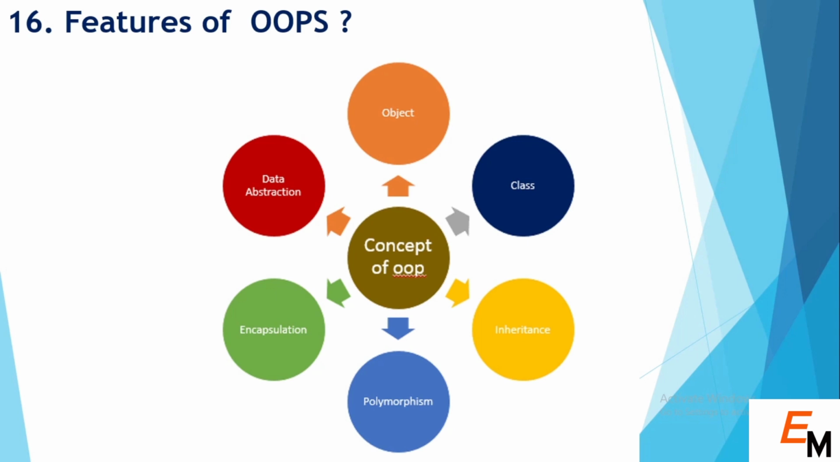So the next question is features of OOPS. As you can see on screen, object, class, inheritance, polymorphism, encapsulation and data abstraction are features of OOPS. So you have to learn each of them separately.